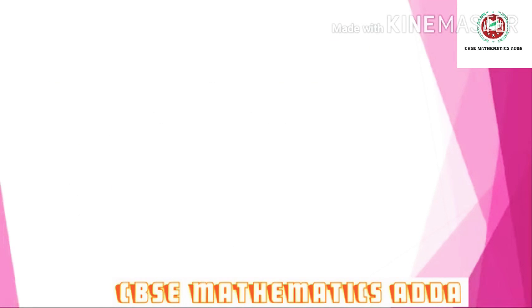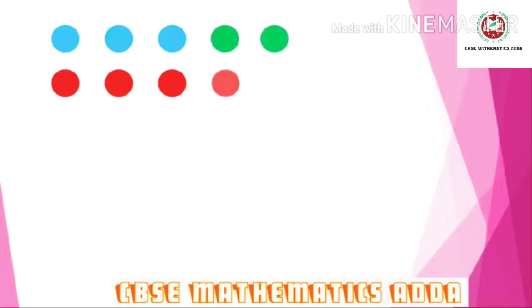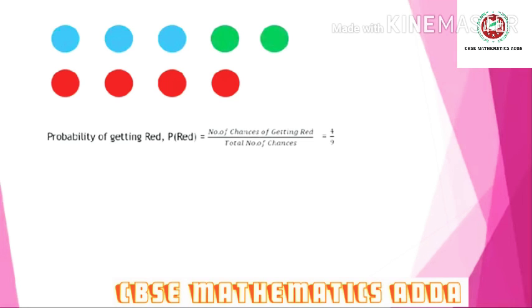Okay, I am going to give you an example. Consider a group of bowls: 3 blue bowls, 2 green bowls and 4 red bowls. What is the probability of getting a red bowl, that is P of red? The number of chances of getting red is the number of red balls, and the total number of chances is the total number of balls. I hope you got it. There are 4 red balls, so 4 chances, and 9 balls in total, so that's 4 by 9.